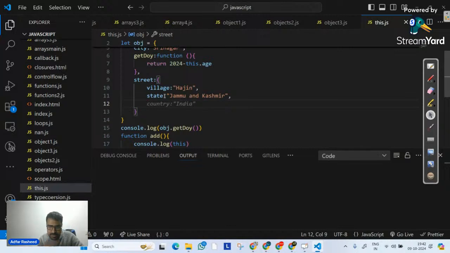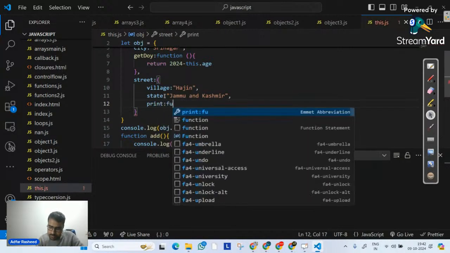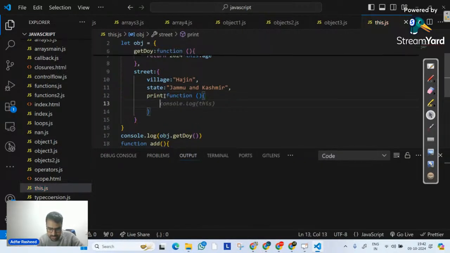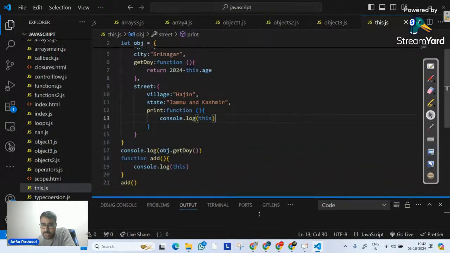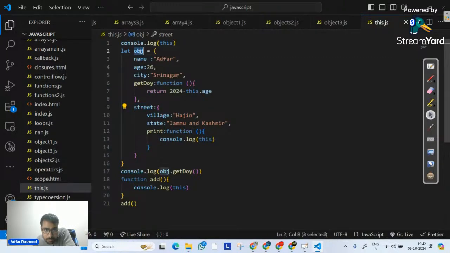Inside this, I will define a function which is print, like this. Inside that function, I'm simply going to write console.log(this). Now tell me, in this case, will this point to street or will this point to obj? What do you think?